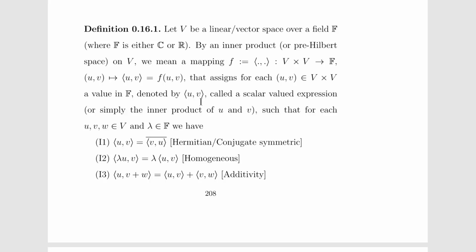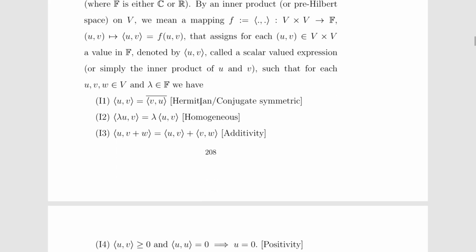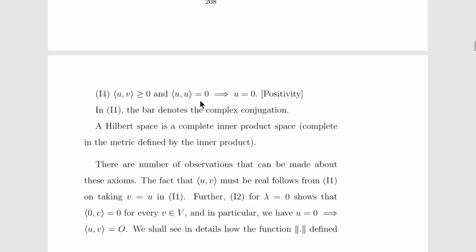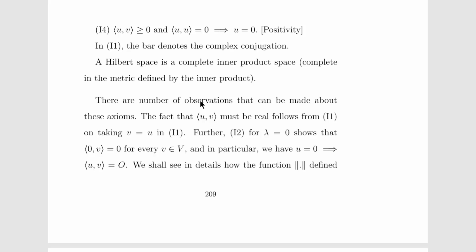Number two, the inner product of lambda times u, v is equal to lambda times the inner product of u, v. Number three, the inner product of u comma v plus w is equal to the inner product of u comma v plus the inner product of u comma w. This property is known as additivity. The fourth property is that the inner product of u comma u is greater than or equal to 0, and the inner product of u comma u equal to 0 implies that u is equal to 0.